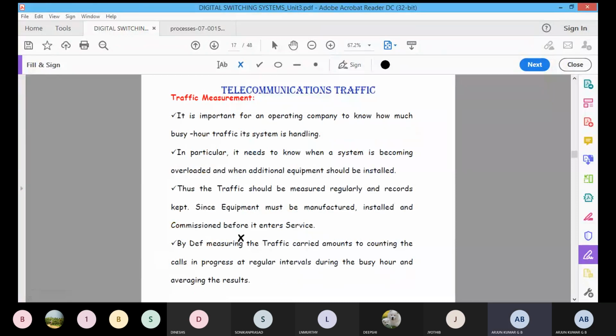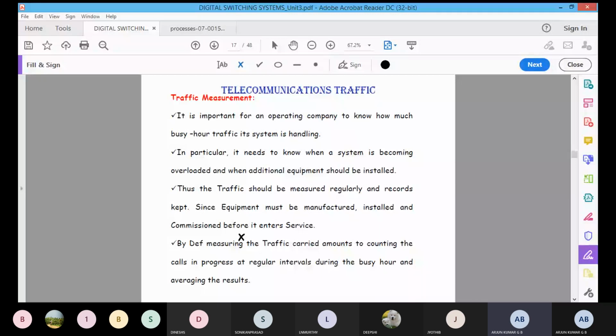Now see the traffic measurement. It is very important for an operating company to know how much busy hour traffic the system is handling. By using the previous formulas, we can calculate the exact traffic present in a particular local exchange. That's why it is very important for any operating company to calculate how much traffic will occur and how many busy hours appear in a day. We can also analyze the handling capacity of the telephone exchanges.